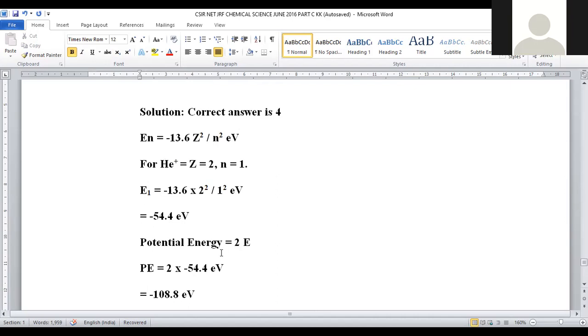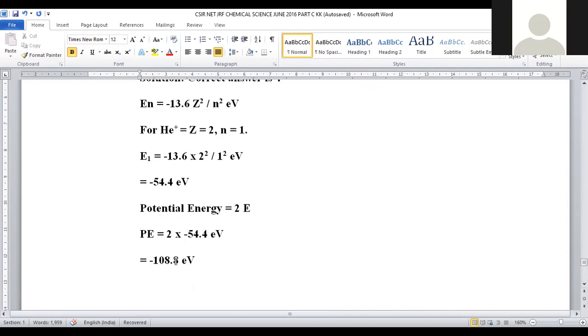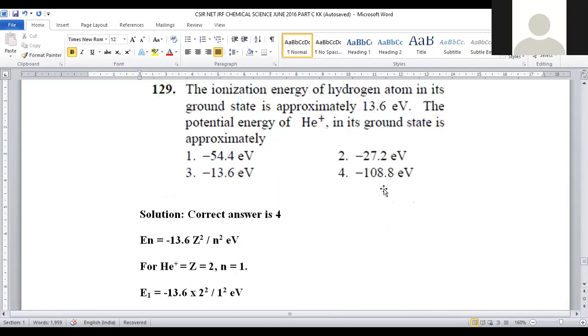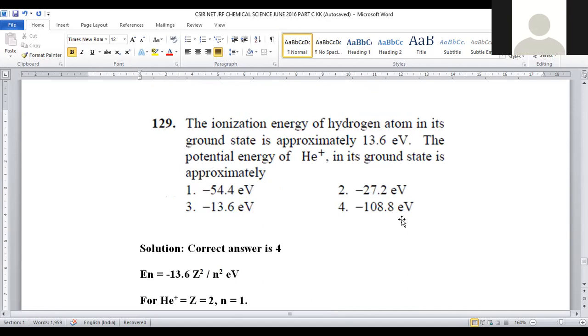Now, potential energy to be depicted. Potential energy is equal to 2E. So 2E is nothing but 2 into the value of E, which is minus 54.4. 2 into minus 54.4 is nothing but minus 108.8 electron volts, given in option number 4. For question number 129, option number 4 is the correct answer.